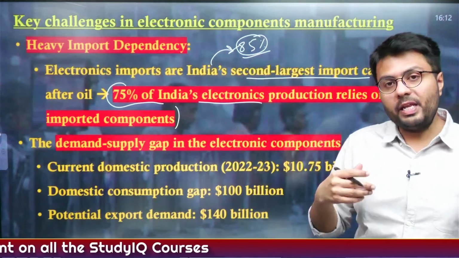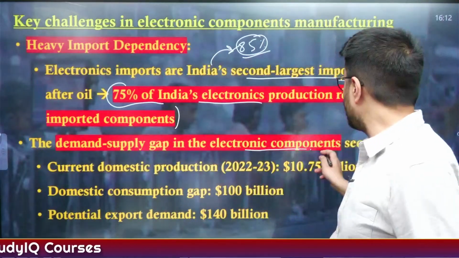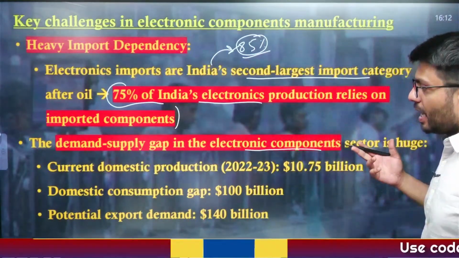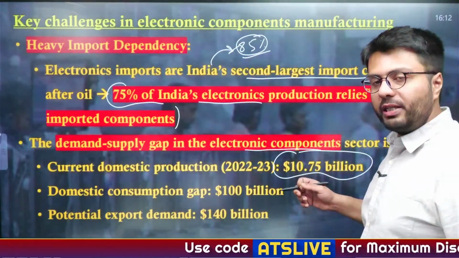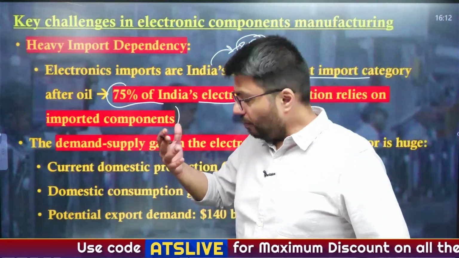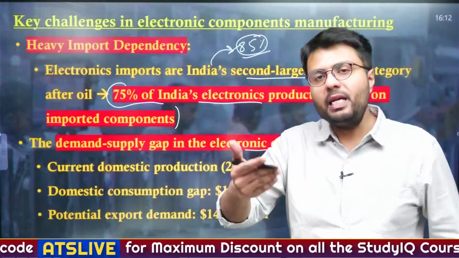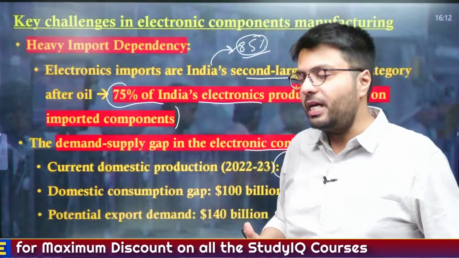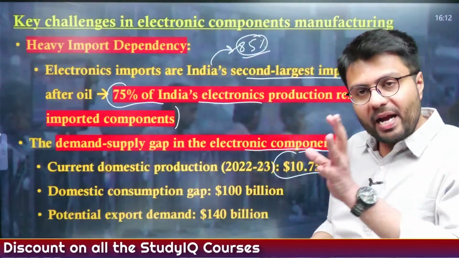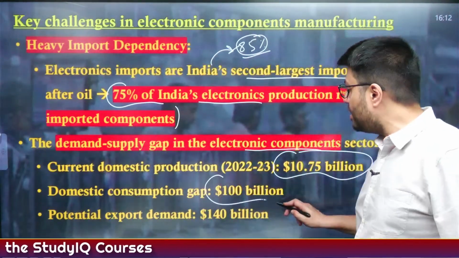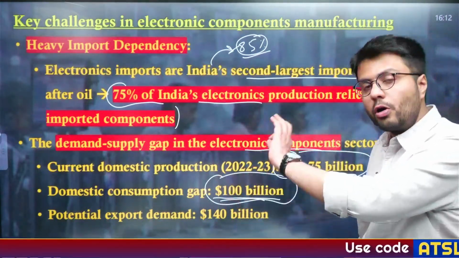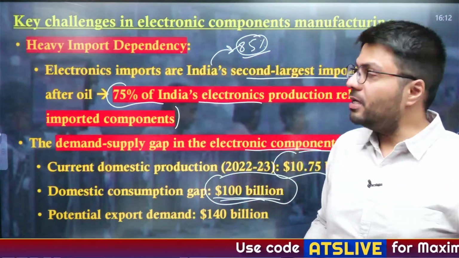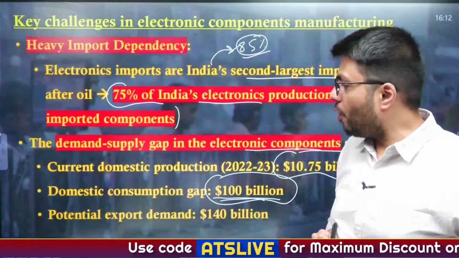Now, there is also a very high demand supply gap in the electronic component sector, because current domestic production for electronics is almost $10.75 billion, whereas the gap between consumption of the domestic industry and production or final assembly of the domestic industry is $100 billion. So this is the gap that is required to be filled, not through domestic companies, but through importing these kind of components.